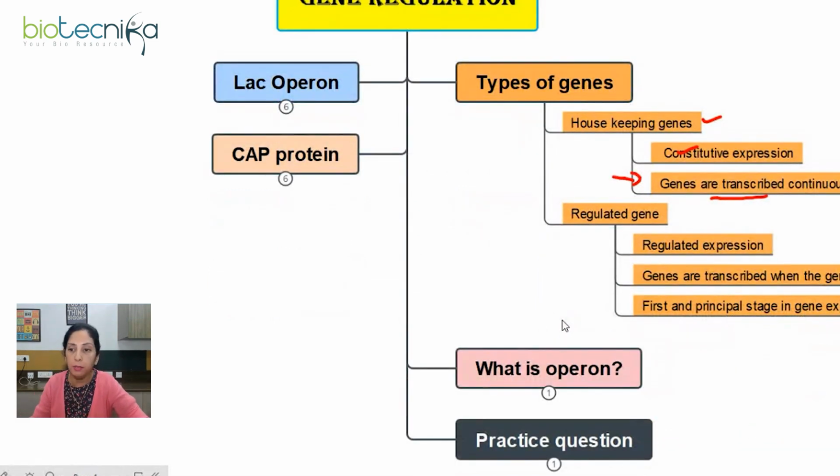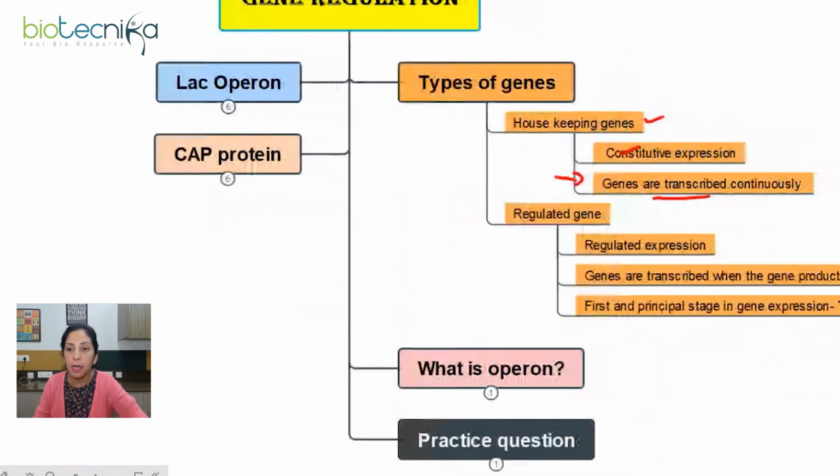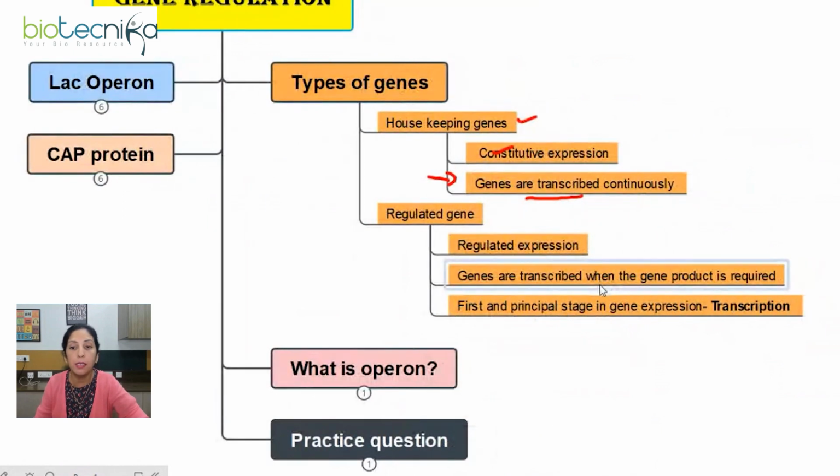Regulated expression: genes are transcribed when the gene product is required. For example, DNA repair. The proteins and factors which are part of the DNA repair mechanism will be required in the cell only when a DNA repair mechanism needs to get started.